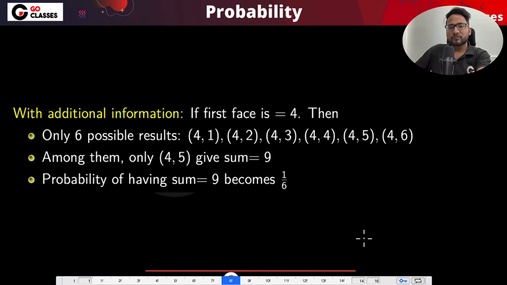Okay. So see here, if I ask you that the first face is 4, here I'm giving you that the first face is 4. Then in that case, these are the only possible results, and among them 4 5 is the only one giving 9. So 1 by 6 is the probability.